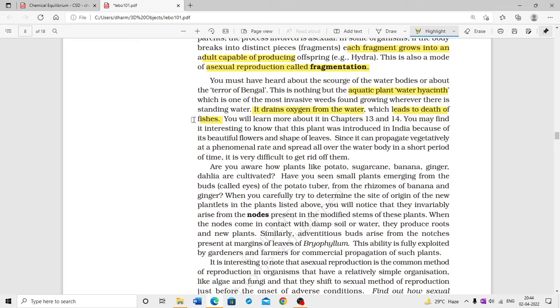You may find it interesting to know that this plant was introduced in India because of its beautiful flower and shape of leaves. Since it can propagate vegetatively at a phenomenal rate and spread all over the water bodies in a short period of time, it is very difficult to get rid of them.